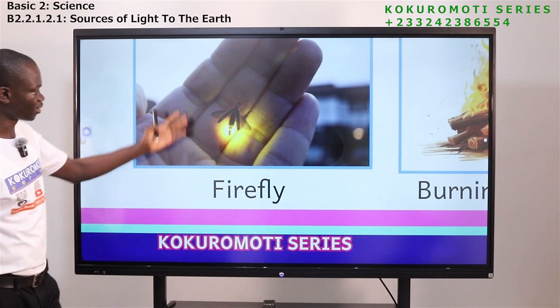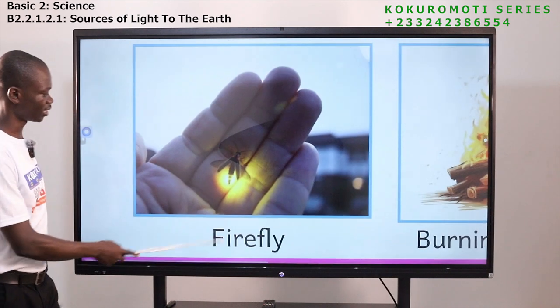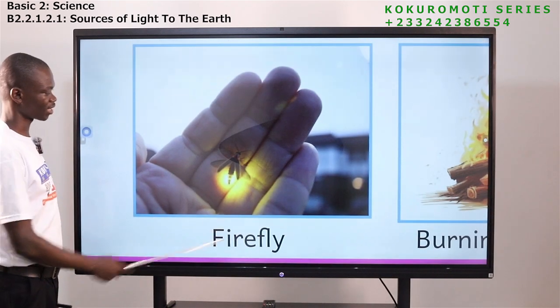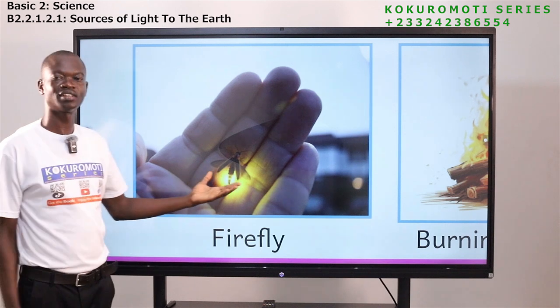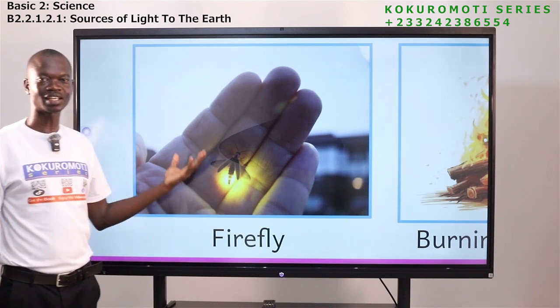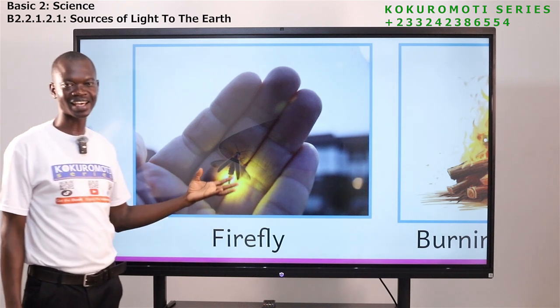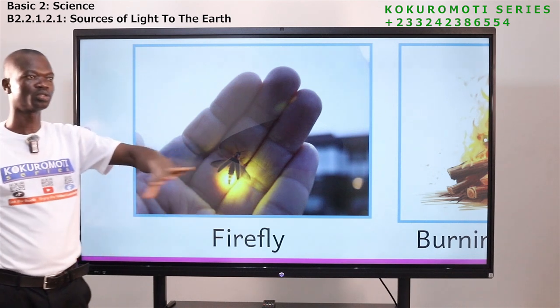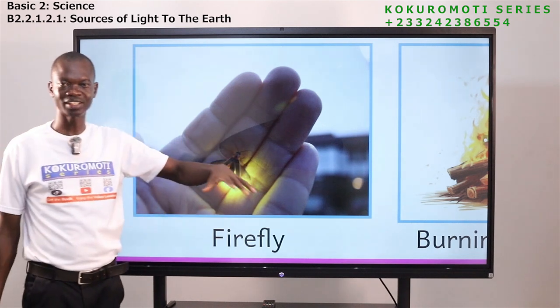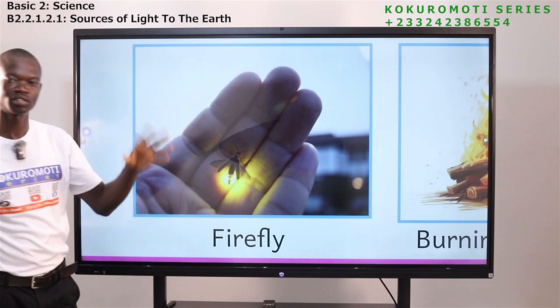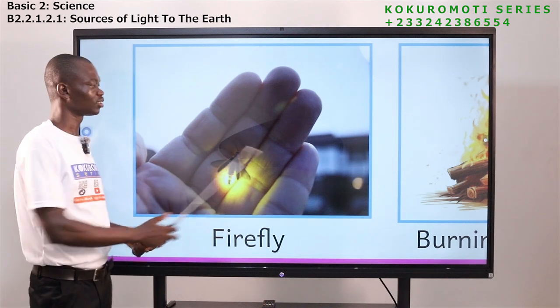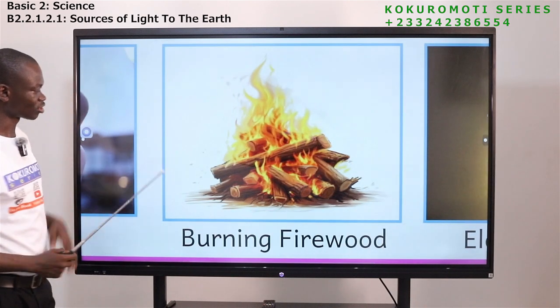Now there's another thing here. Have you seen it? This is what? Firefly. It's an insect or an animal. This animal, they produce light in the night. So if you go to places that are bushy in the night, you see these animals producing what? Light. So that is another source of light.